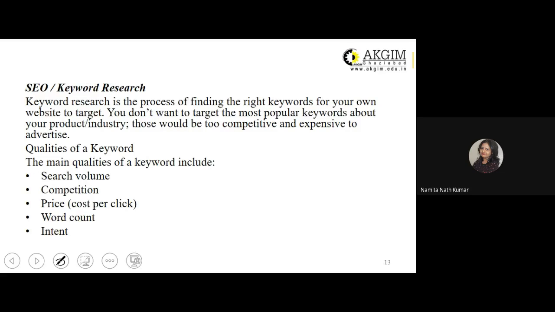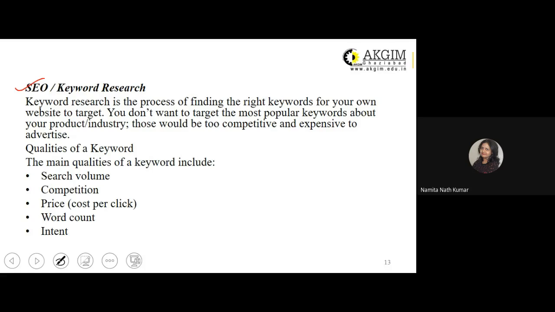So some of the qualities that the keyword should include, which you should be taking care of while you are trying to search for those keywords that you have to integrate in the content so that you can maximize your SEO, search engine optimization. So main qualities includes the search volume, the competition, price, which is cost per click, word count, and the intent.